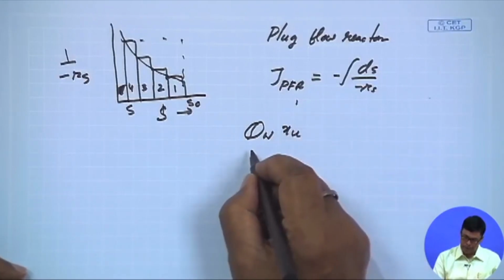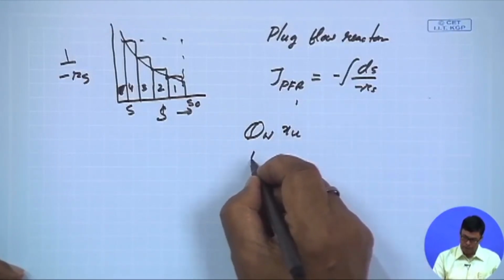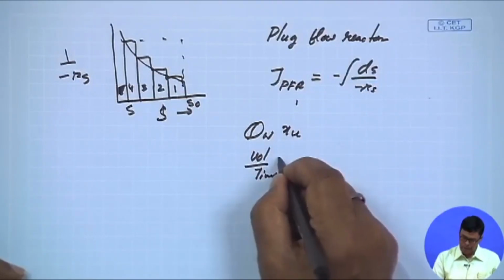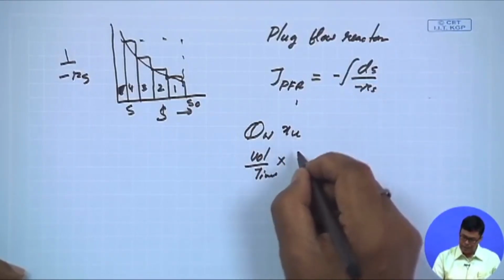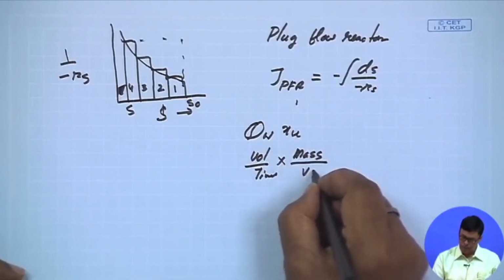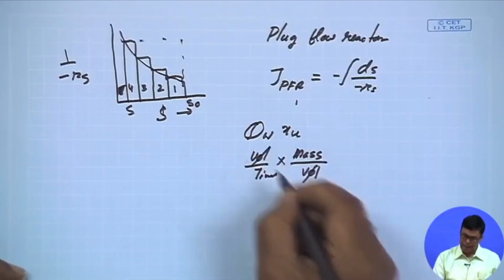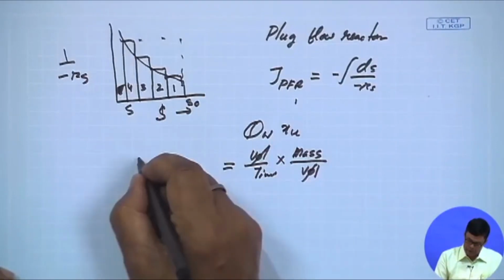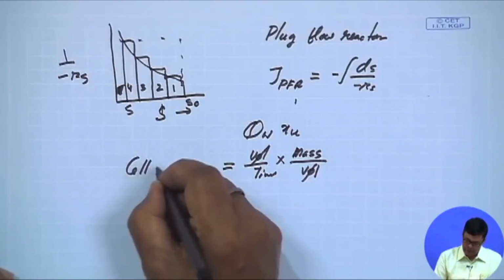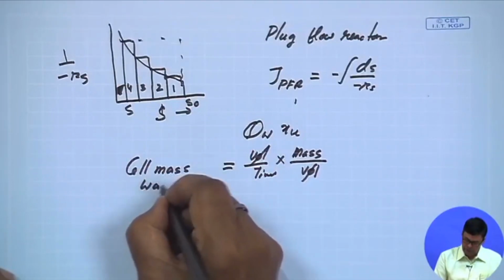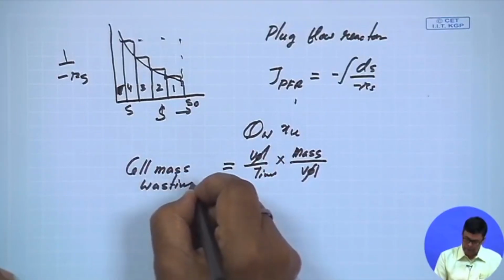What is the unit of QW? QW is volume per unit time, am I right? And what is the unit of XU? The cell mass concentration is mass per unit volume. So volume will cancel. This is mass per unit time. This is called cell mass wasting. Wasting means you are taking out from the system.